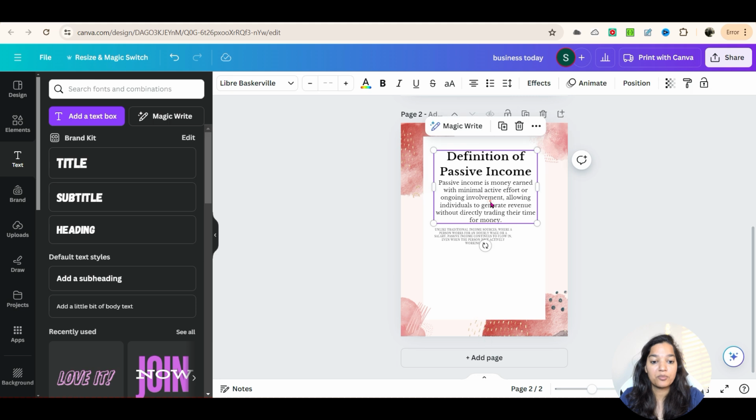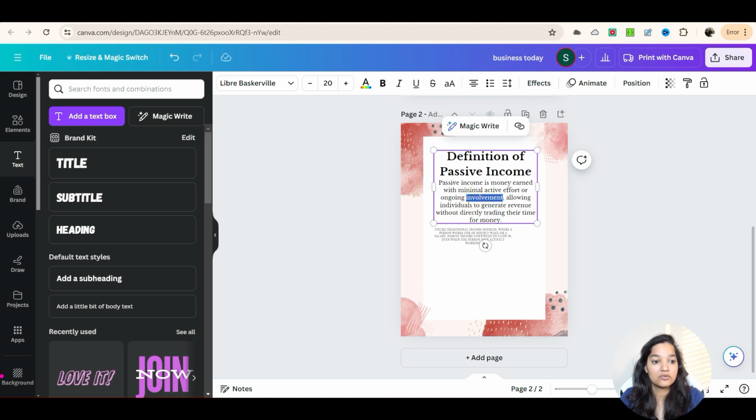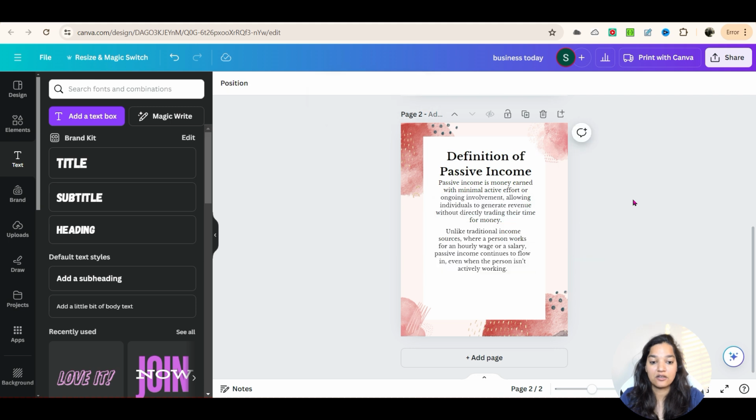So just use the copy style here. There is a copy style effect that you can use. I'm going to go ahead and use this copy style and put it over here, and it will have the same look and feel for the text. Okay, so your book is coming along together.